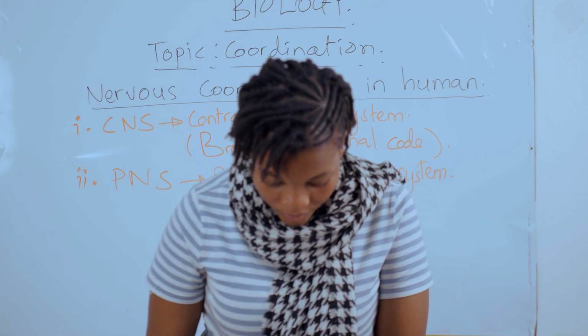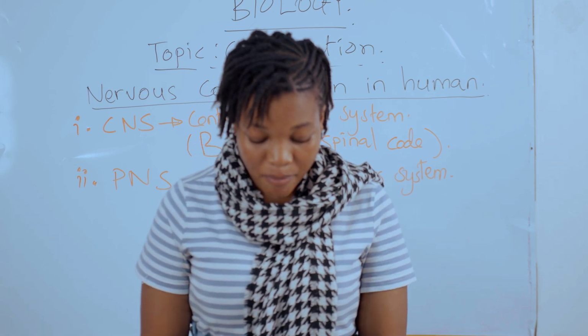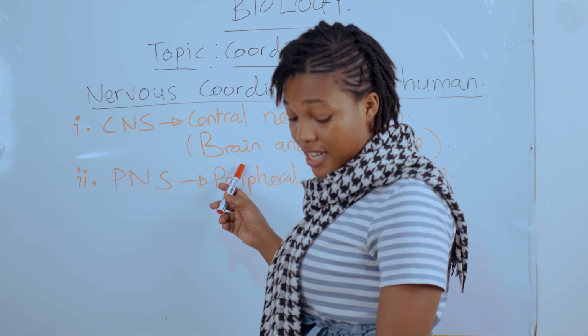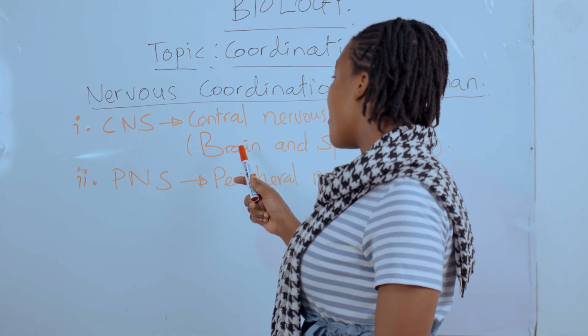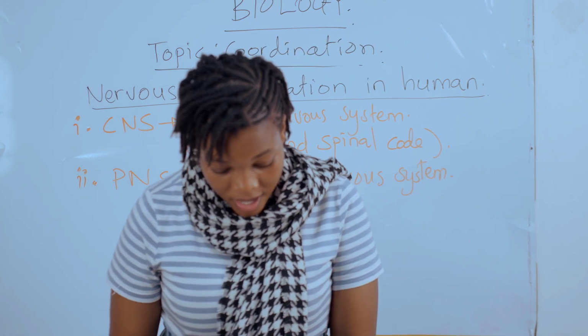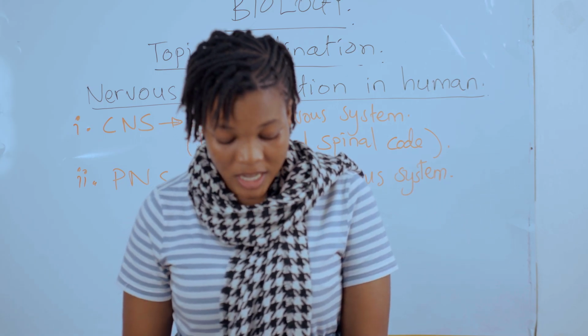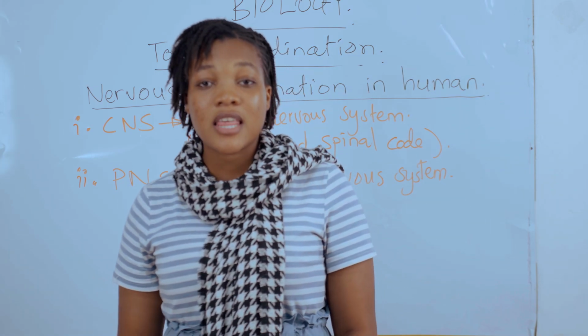So the central nervous system is made up of brain and spinal cord, as I told you, I have written here. Whereas the peripheral nervous system consists of the nerve fibers.